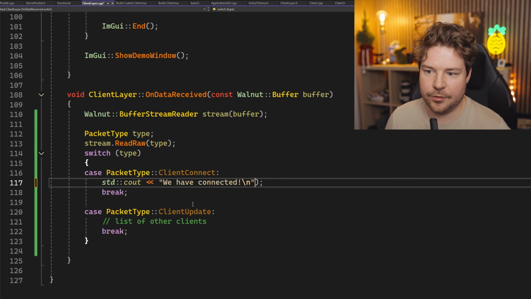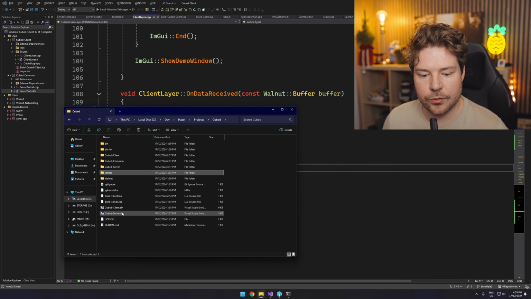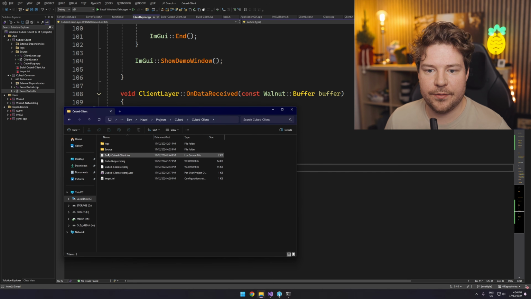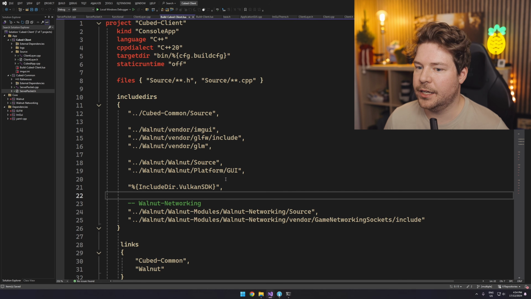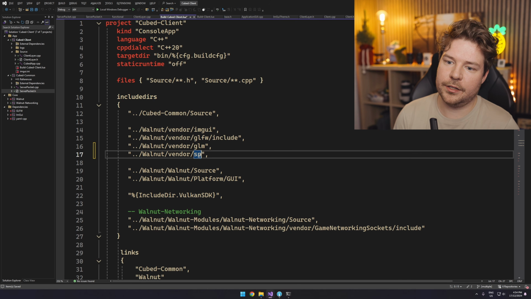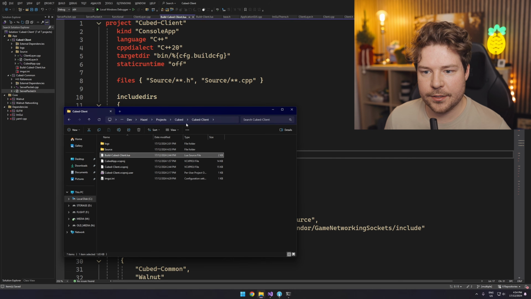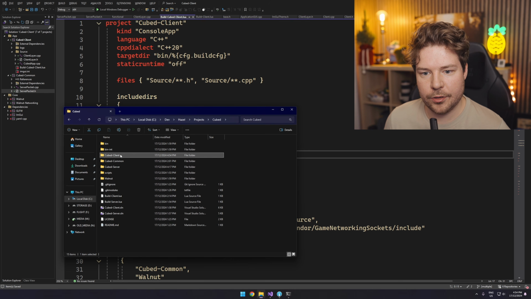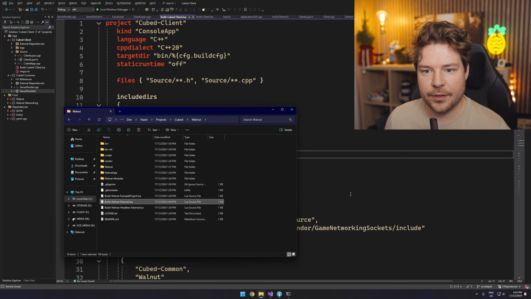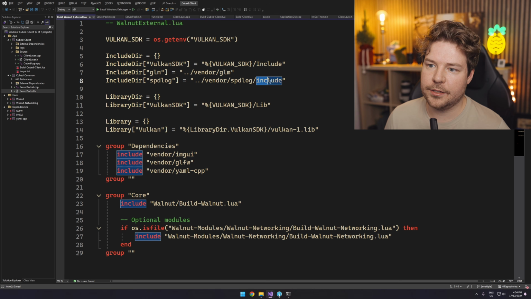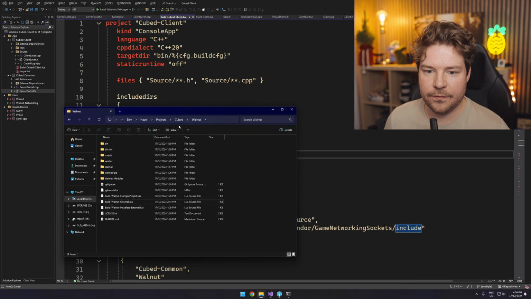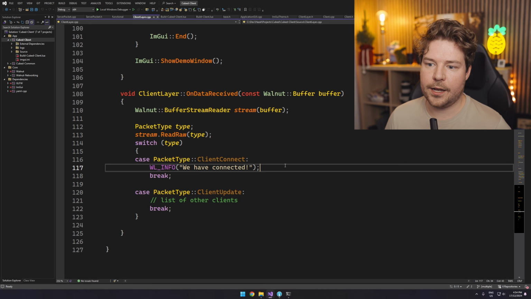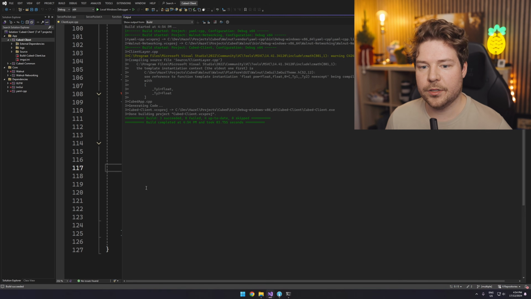Let me go back to this. And then if we go into the client, probably, and we have a look at the Lua here. So you can see we're relying on, actually I think we just stripped the log completely. So we need to also make sure that we're doing spdlog. And if we go into Walnut, and then I think it's build Walnut external, we can see that it's also /include. So just need to make sure that we've got that path properly figured out. And then we can rerun setup. Okay, and now let's give that a compile, and that should build successfully.